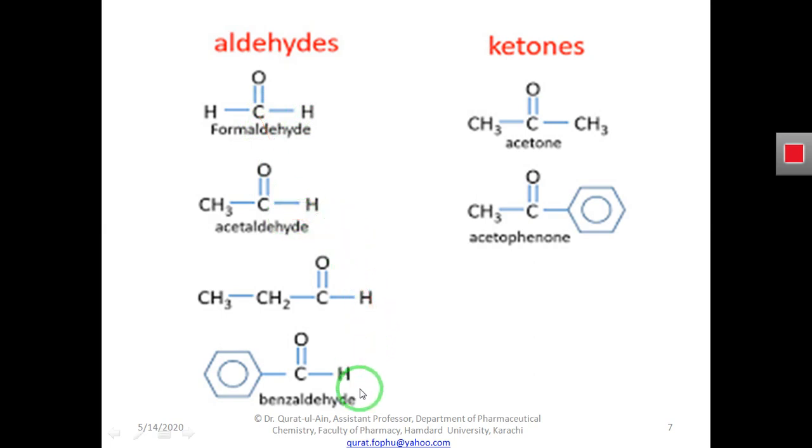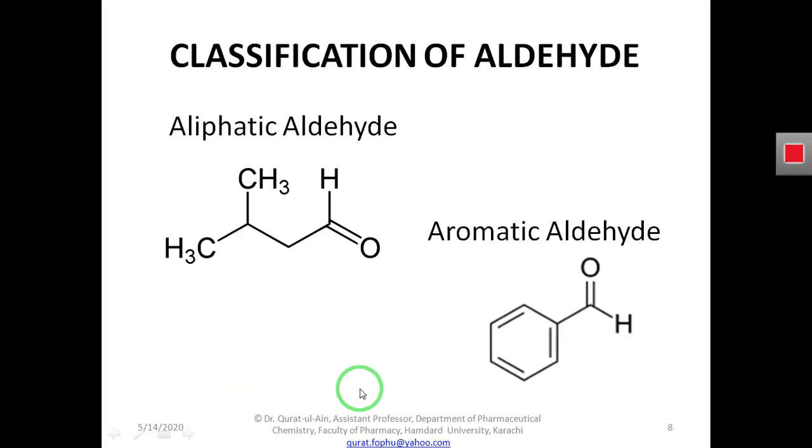You can see here. So now we are going to the classification of aldehydes. Aldehydes are classified on the basis of their structure, or we can say on the basis of the R group that is attached to the aldehydic group. Here, where is the aldehydic group? Here is the C. We cannot see the carbon C here. Why?